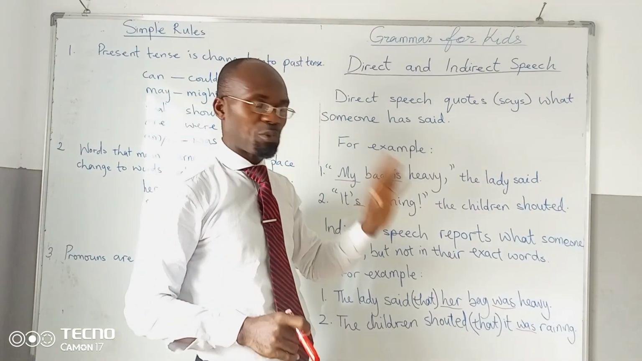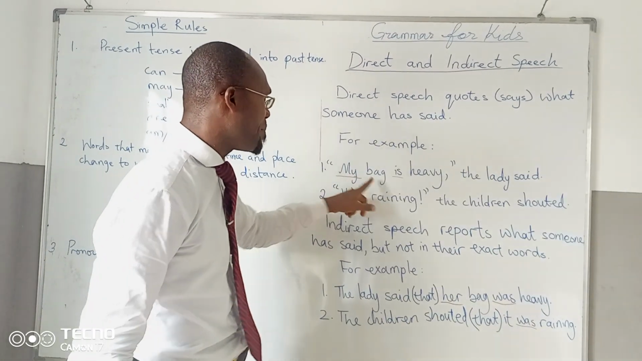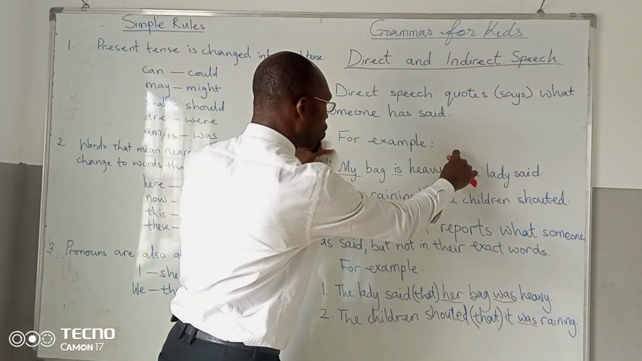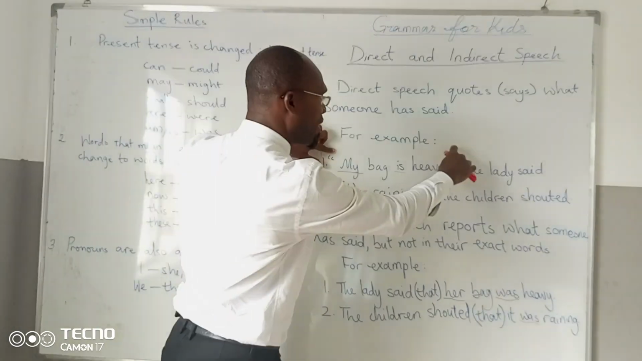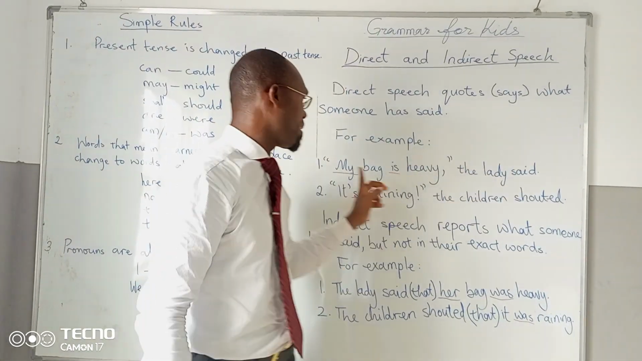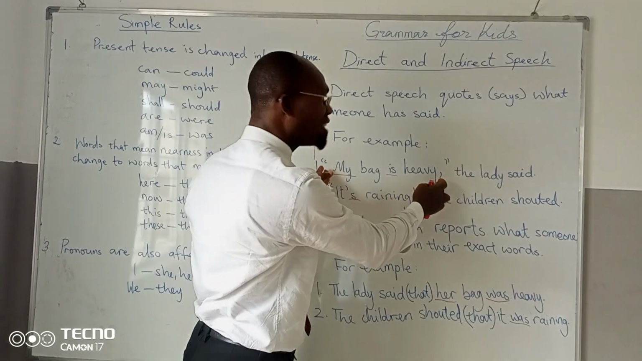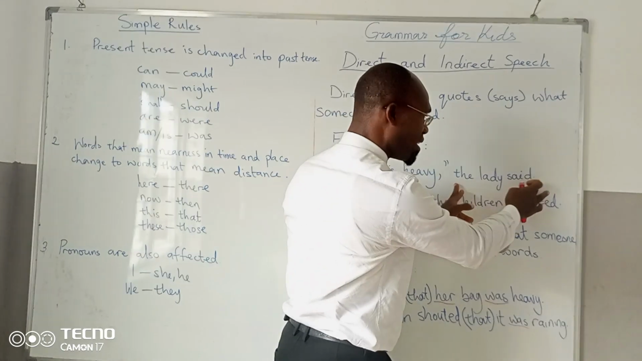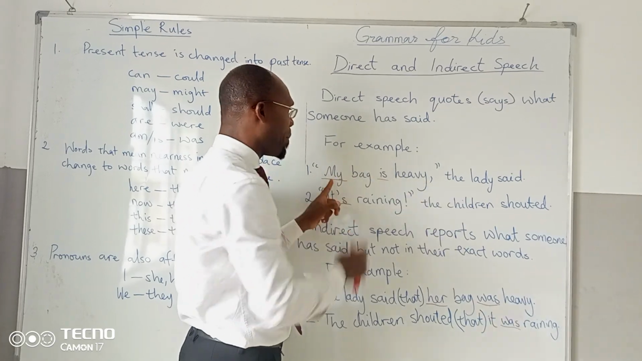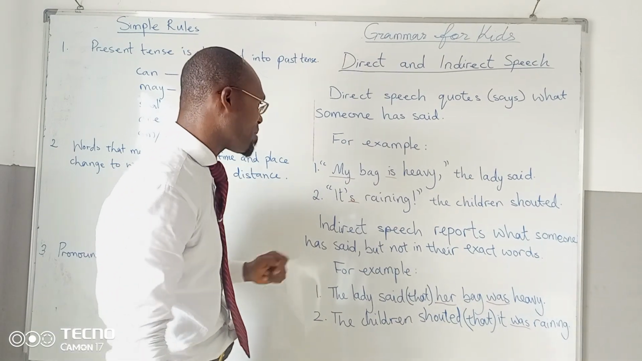That's direct speech. Now let's look at an example of direct speech. "My bag is heavy." Take note of the quotation marks on the left and on the right. The lady said, "My bag is heavy." This is what the lady said. The exact words of the lady are, "My bag is heavy." That is direct speech.